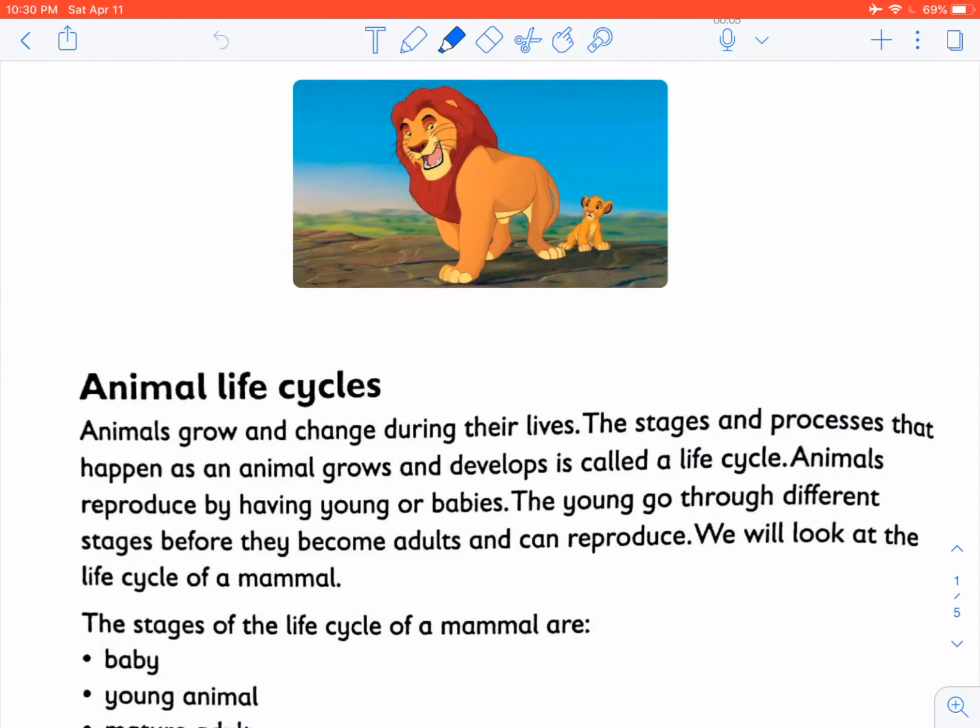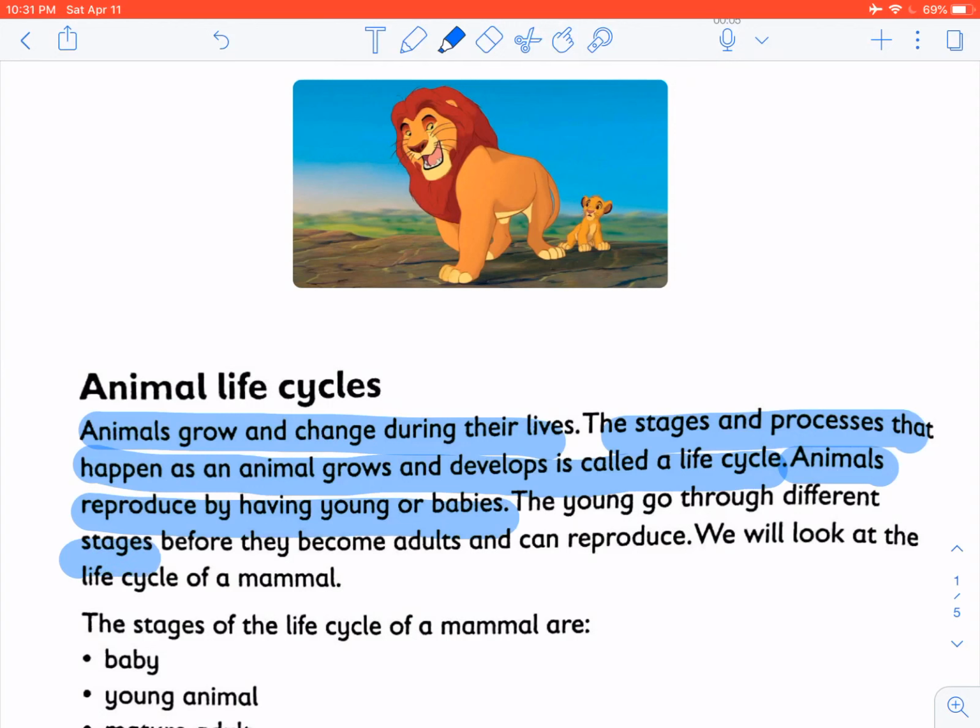Animals grow and change during their lives. The stages and processes that happen as an animal grows and develops is called a life cycle. Animals reproduce by having young or babies. What do we mean by reproduce? Reproduce means to make more of the same kind. The young go through different stages before they become adults and can reproduce.